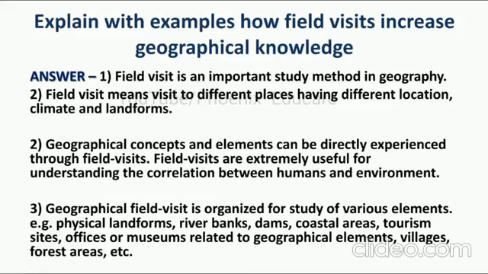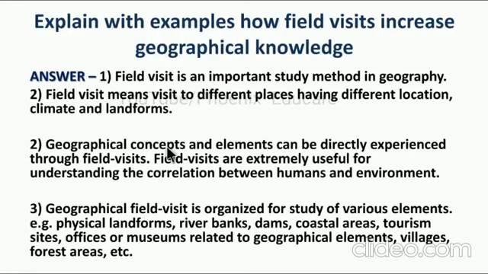having islands, there are some places we are having desert, there are some places we are having plateau, some places we are having mountain areas. So these are the different landforms that we are experiencing when we are visiting a particular place. So geographical concepts like weather, then we are having different concepts like rainfall, climate. These are the different concepts that we can experience when we are visiting a particular place.